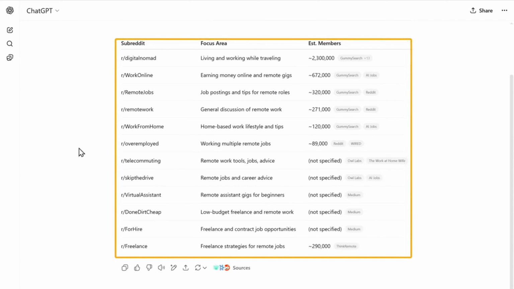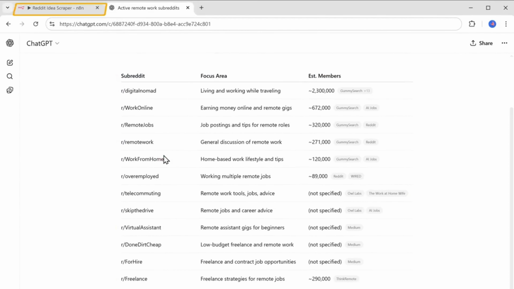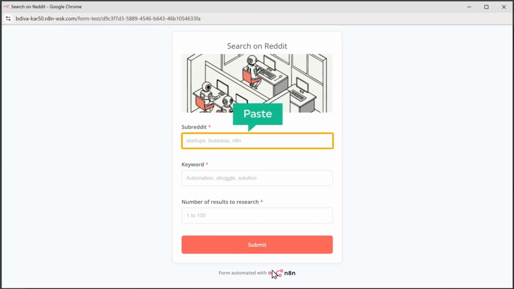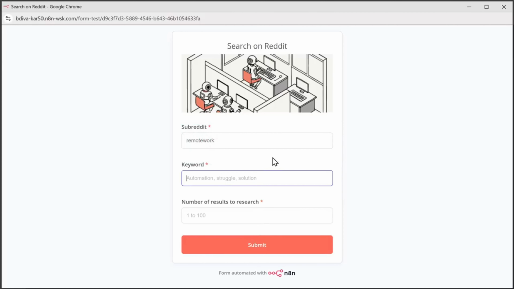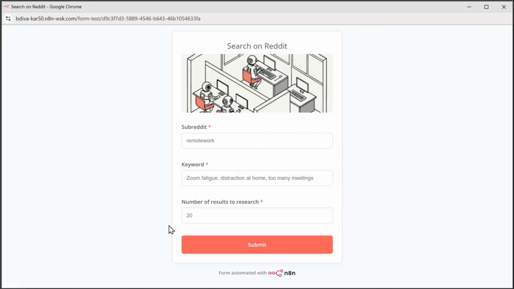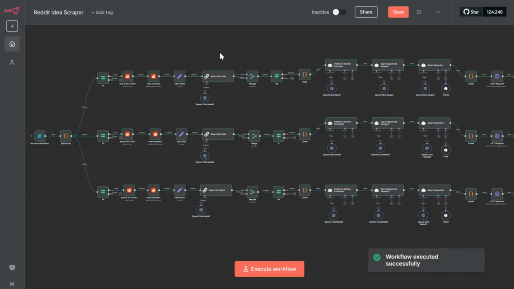And as you can see, it has given us the active subreddits for our niche. Copy the one you want. Go to n8n. Click on execute workflow. Paste the subreddit here. And you can enter up to 3 keywords that you want to search for. I'm going to enter something like Zoom fatigue, distraction at home, too many meetings. Now select the number of posts you want to fetch from Reddit and click submit. After we submit the form, the workflow will begin executing and the workflow has been successfully executed.